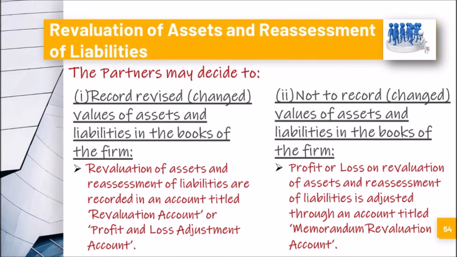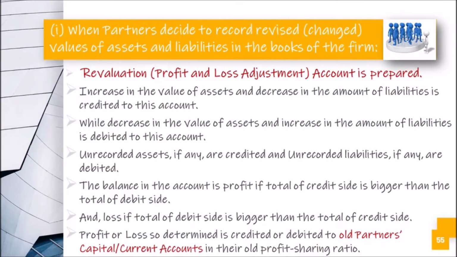First let's talk about the first option, then we'll talk about the second option, and we will do the numerical question on memorandum revaluation account as well. So in the first case, when partners decide to record revised values, the revaluation account, which is also known as profit and loss adjustment account, is prepared.